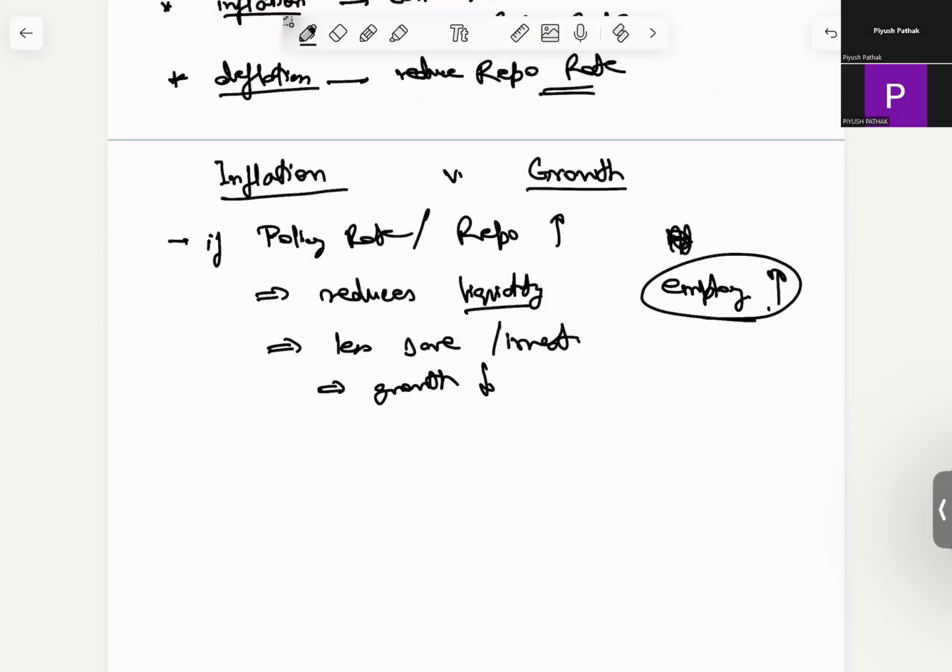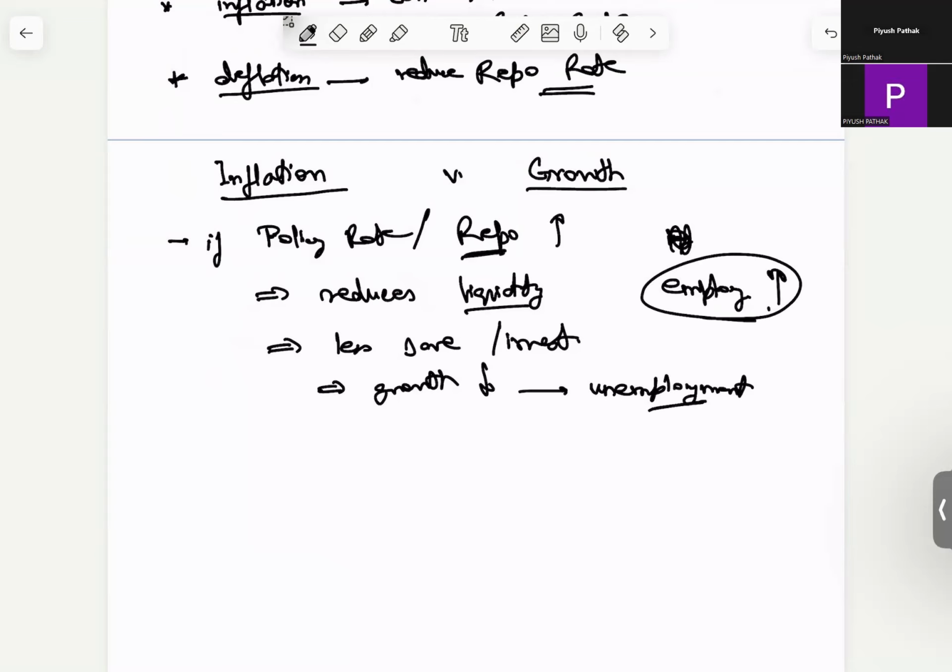But when growth is going for a toss for a long time, this can also cause unemployment. But usually we don't go up to this tipping point. The RBI only increases the repo rate up to the point that inflation can be contained, and then it again eases the repo rate.